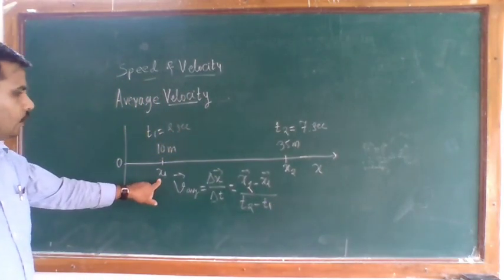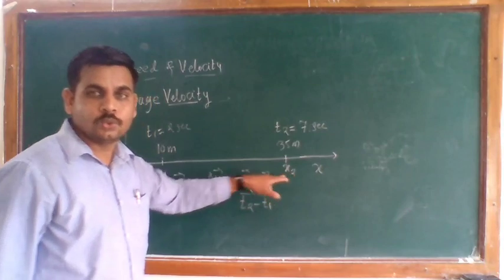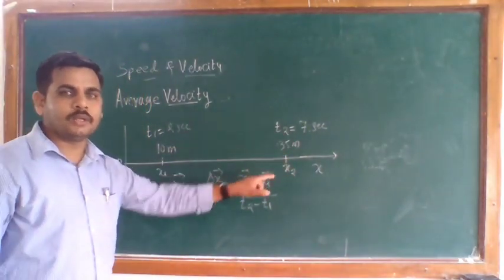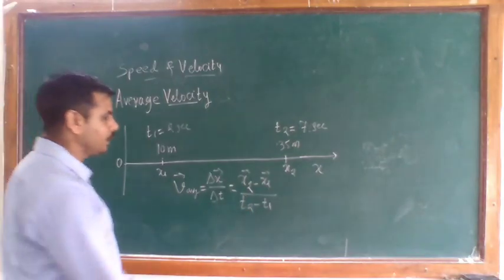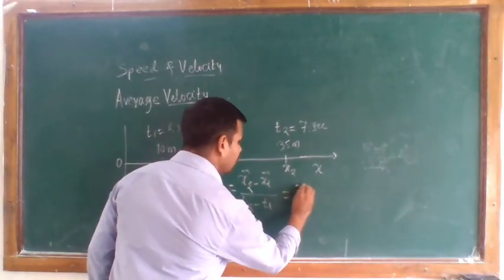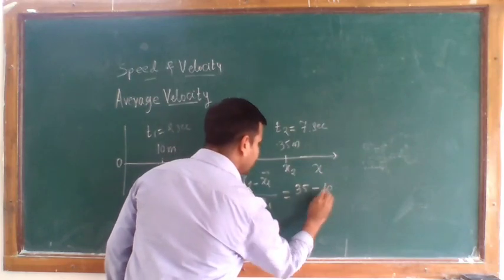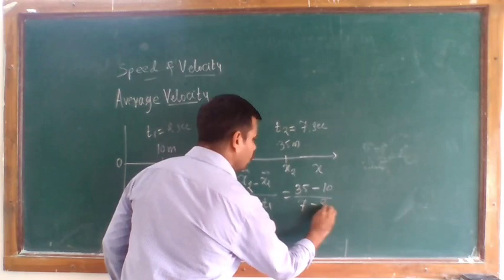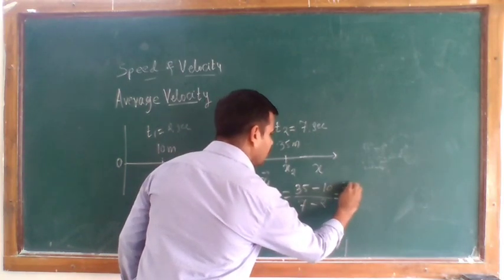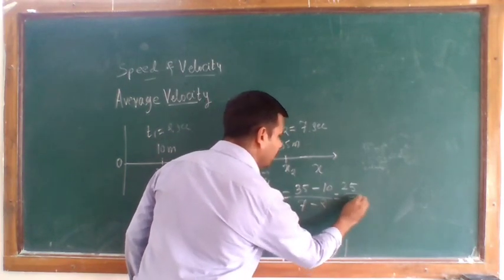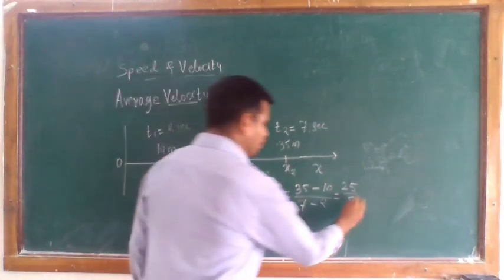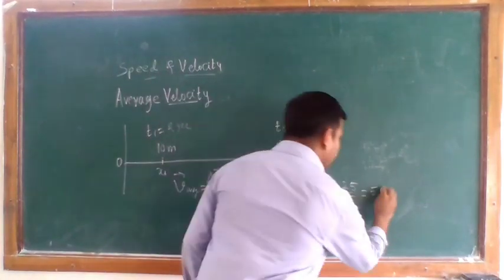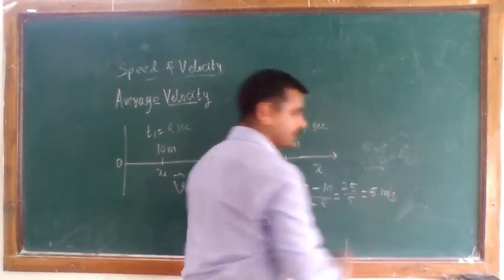Here you know the value of x1, value of x2, time t1 and time t2. Just put these values in your formula, and you get 35 minus 10 divided by 7 minus 2. So you get 25 divided by 5, which is equal to 5, and the unit is meter per second.